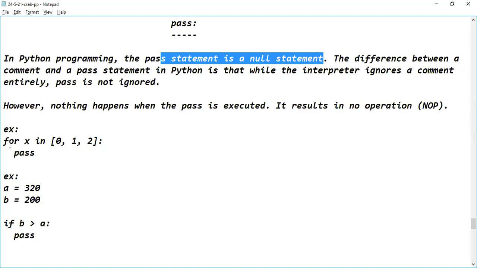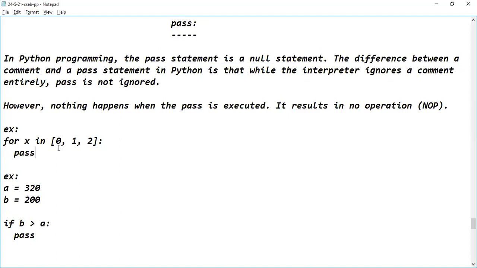So that's the result of pass. Let us consider an example. For X in 0, 1, 2, 3. What is this one? Can anyone respond? Tuple? List? It is representing a list, guys. How is a tuple represented? With normal brackets, circular braces, and the elements are specified within the circular braces, like 1, 2, 3. So this one represents a tuple, not this one. This is representing a list object.